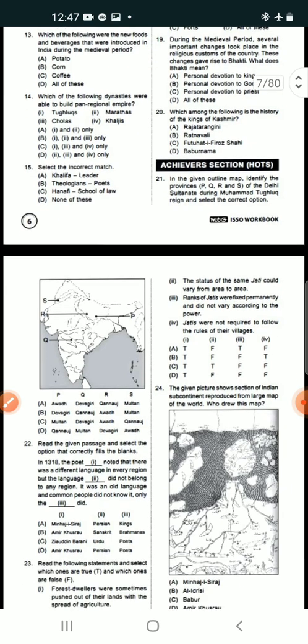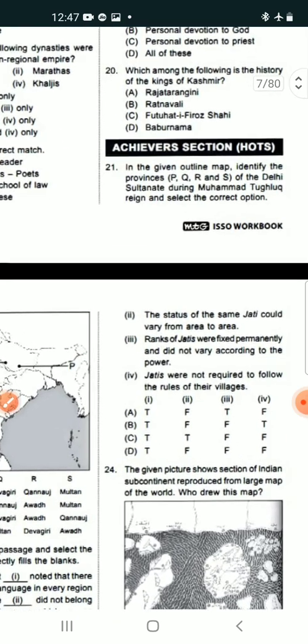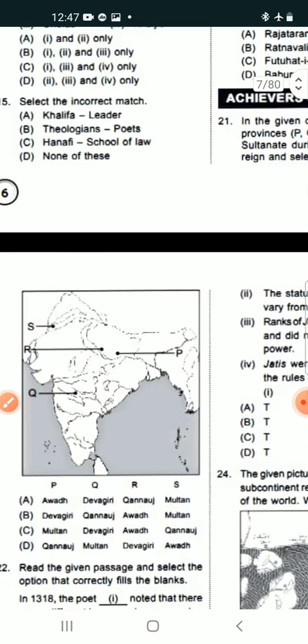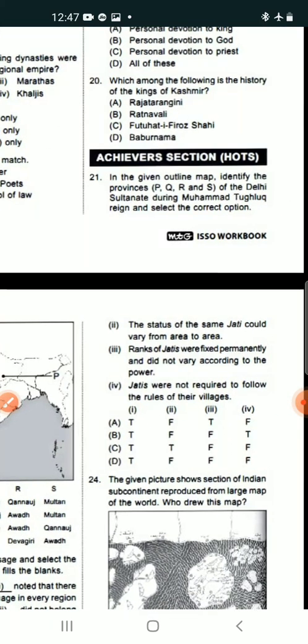Now, there are a few more questions. This part is called the Achievers section, or we can say the HOTS questions. These are another type of question. The first question is: in the given outline map, here you are watching one map, identify the provinces P, Q, R and S of the Delhi Sultanate during Muhammad Tughlaq's reign and select the correct option.